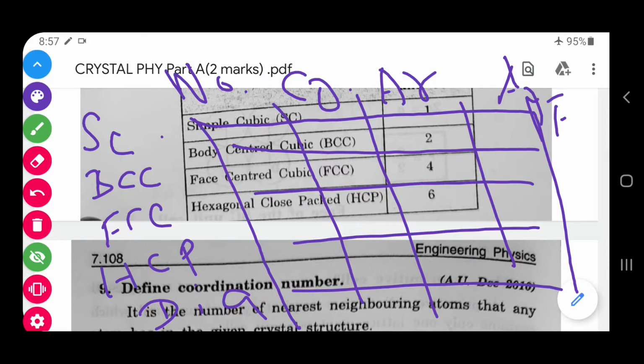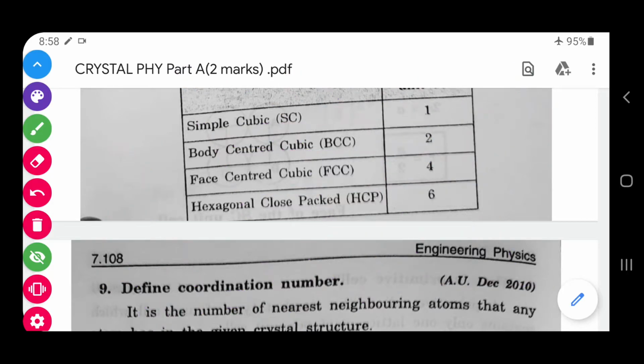And what is the SC structure? Number of atoms, totally 8 into 1 by 8, 1 atom. Likewise HCP, the number of atoms is 6. What is the coordination number for that? 12 for HCP. In that way you have to fill in everything. For the SC structure, what is the atomic radius? a by 2. So we have to remember all the points which you studied in the classes. Then it will be easy to answer whatever the question may be.